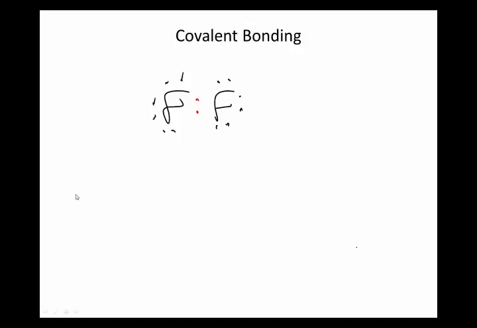Now, these two in the middle are shared. I'm writing them in red, but a common way to show that is to make a line between them to show a bond. This shows that those two are shared. Each line is two shared electrons. So that's how we do Lewis structures.